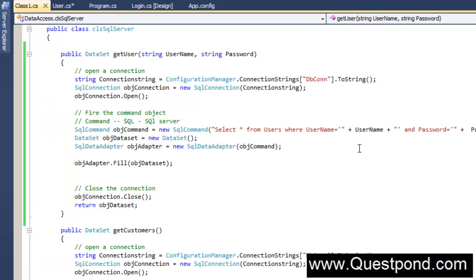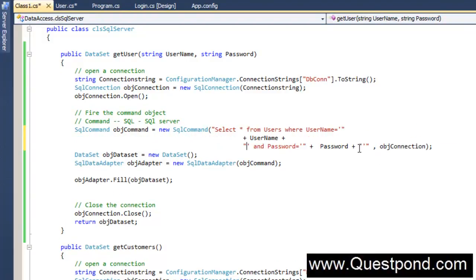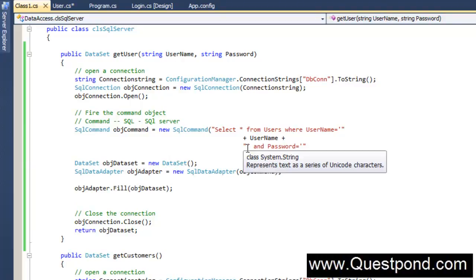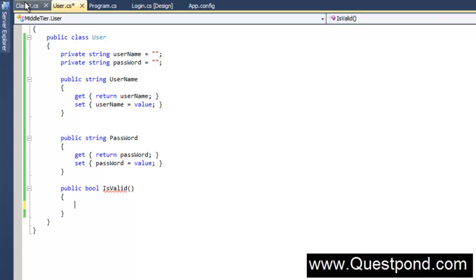So you can see that we have constructed a very simple select statement here. This select statement takes the username and password which are passed to the function and creates the select query. Whatever data comes from this is returned as a data set back from this function. So we have created the data access layer part of it. Now the next thing is we have to call this GetUser code into our isValid function over here. So let's go ahead and create the CLS SQL Server class here.